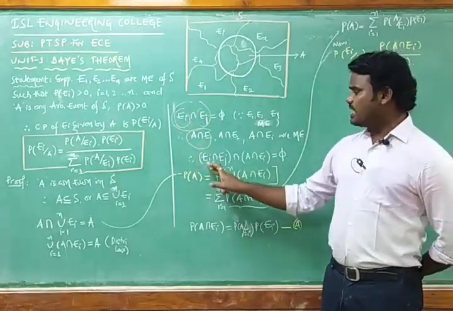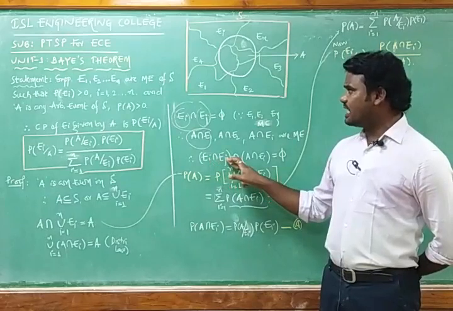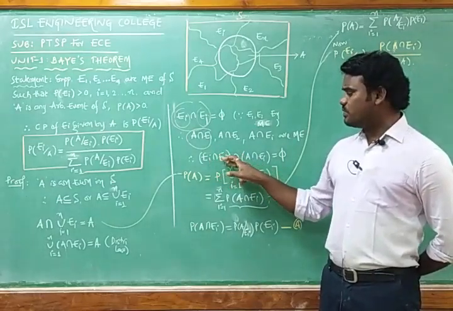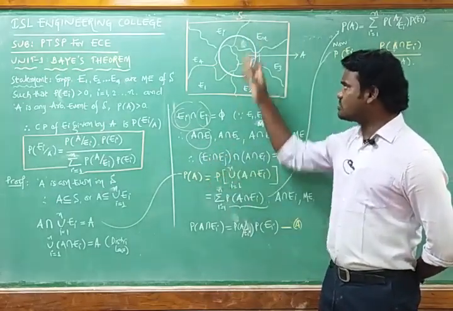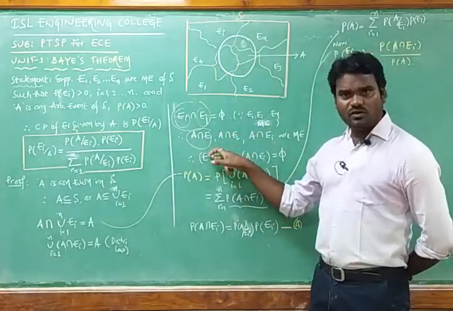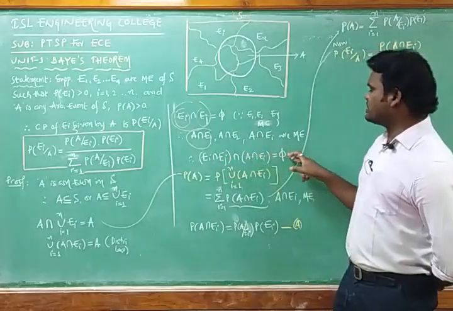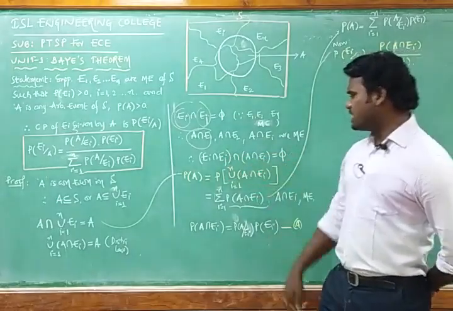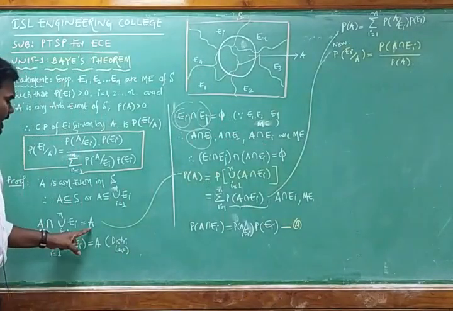So the intersection of Ei intersection Ej, where i and j are nothing but the mutually exclusive events in the given sample space. Ei and Ej are the mutually exclusive events in the sample space. The intersection of this one is null, and the intersection of this one is also null, so the intersection of these two is equal to null only. We know that. And by using this statement, this equation is describing A is equal to A intersection union of Ei from i equals 1 to n.